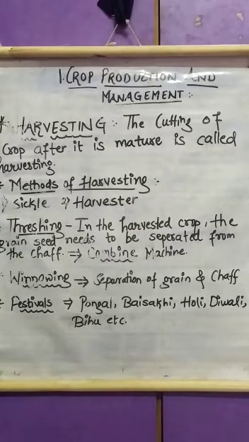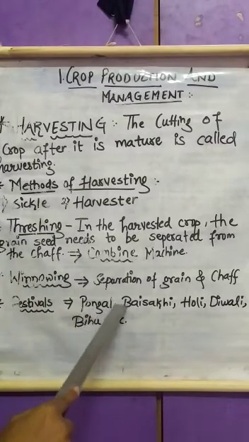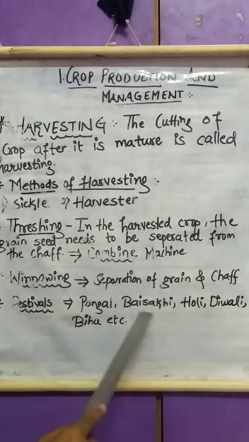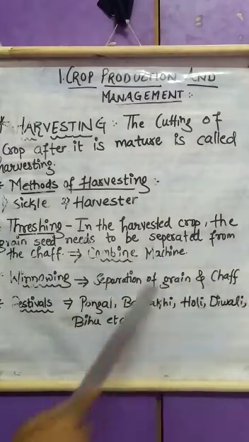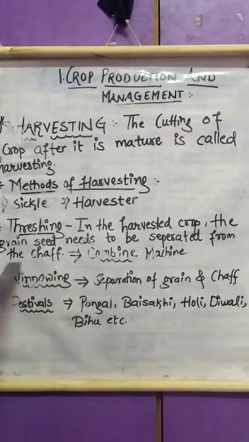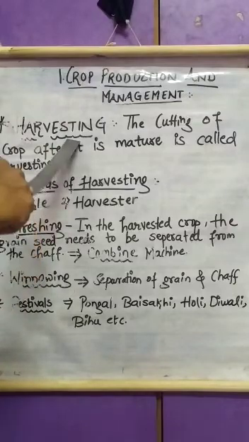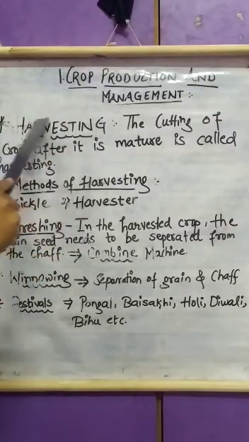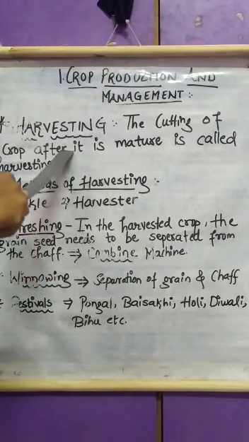This period of harvest is thus of great joy and happiness in all parts of India. Men and women celebrate it with great enthusiasm. So what are the special festivals associated with this? The harvest festivals called Pongal, then Baisakhi, Holi, Diwali and Bihu, and so many other festivals are associated with the harvest season. So that is why harvesting is also one of the important tasks to be followed by the farmers.